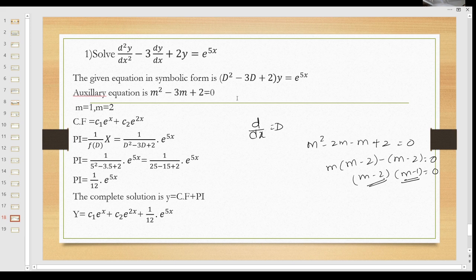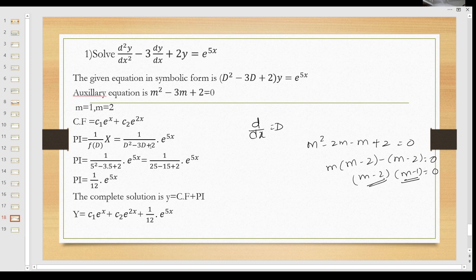Look here, the roots obtained are real but distinct. If the roots are real and distinct, then the complementary function is c1 e power r1 x, where one of the roots is 1, so e power x, plus c2 into e power the other root 2 into x. This is the complementary function. When the RHS is 0, this is the general solution of the equation.